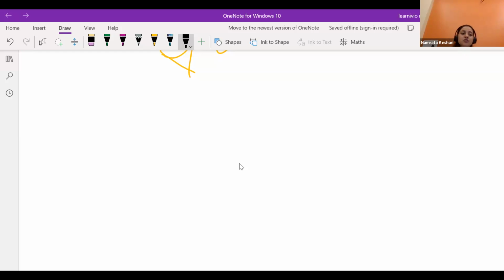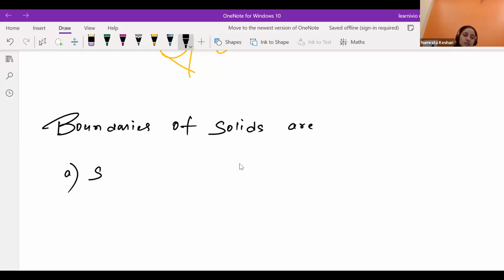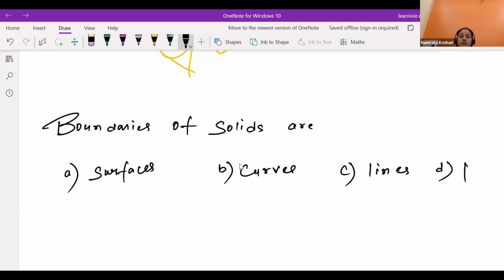Now, the next question is: boundaries of solids are. Option A, surfaces. Option B, curves. Option C, lines. And option D, points.